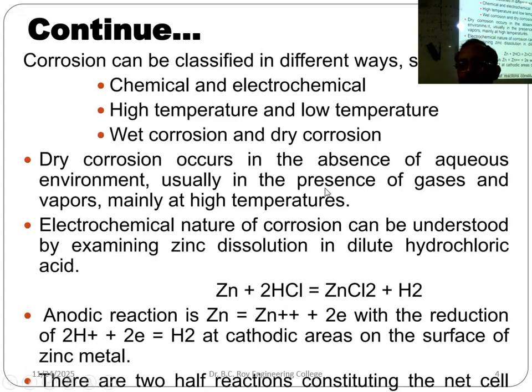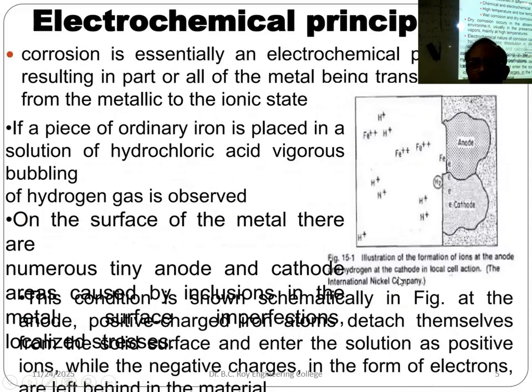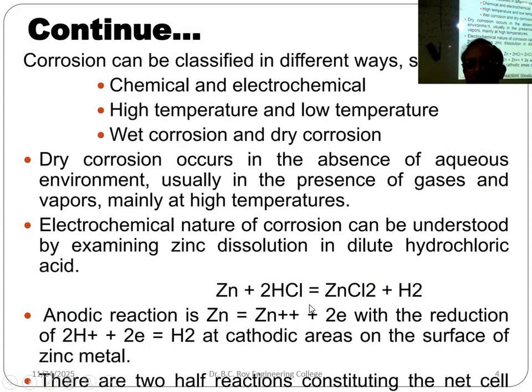In the presence of gas or vapor, mainly at high temperature, it can also get corroded. Electrochemical corrosion, in front of you: zinc plus HCl gives ZnCl2. In the anodic reaction the zinc is getting dissolved, and there can be some hydrogen liberation because of H+ getting deposited at the cathode. So hydrogen gas can be liberated into the atmosphere.